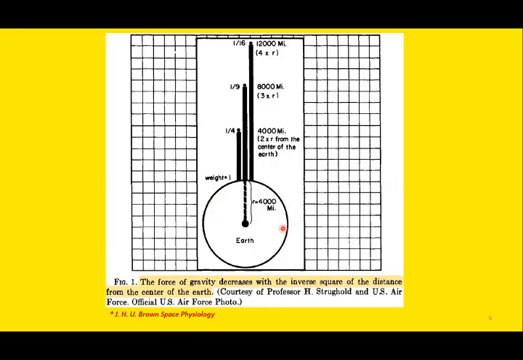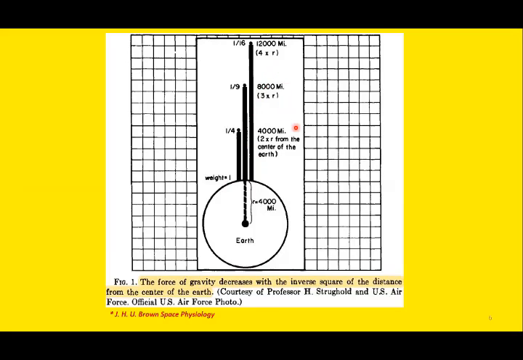Suppose this is the earth, this is the center of the earth here, and this is the radius of the earth. So let's suppose the radius of the earth is around 4,000 miles here. This is the center and this is the radius. Now the force of gravity decreases with the inverse square of the distance from the center. So here you can see it decreases with the inverse square.